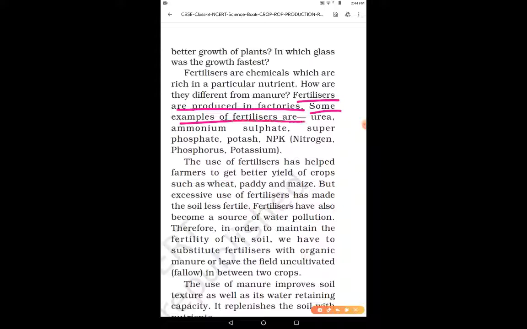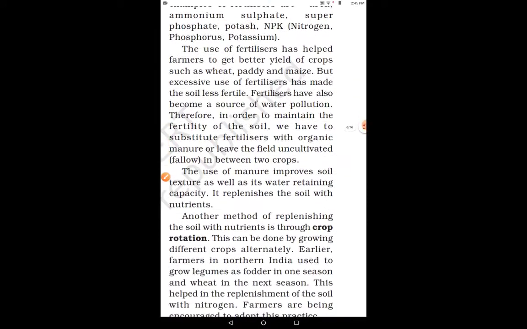Some examples of fertilizers are urea, ammonium sulfate, superphosphate, potash, NPK. NPK stands for nitrogen, phosphorus and potassium. Alright? So these are the examples of some fertilizers: urea, ammonium sulfate, superphosphate, potash and NPK. Right? Superphosphate is one whole name, right? Superphosphate. Potash and NPK are different. Okay.